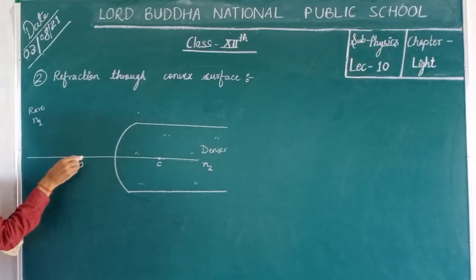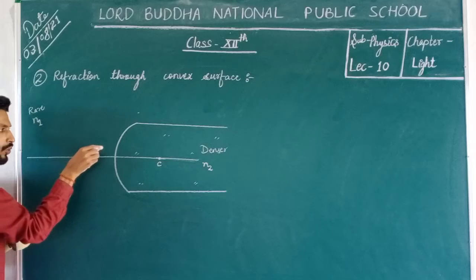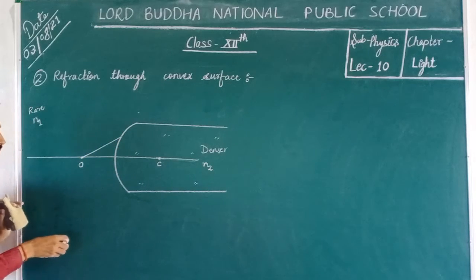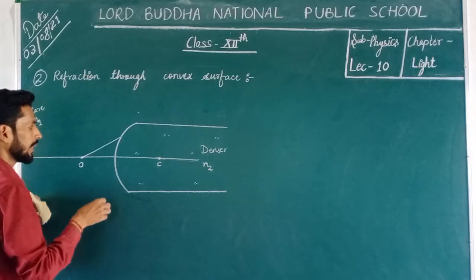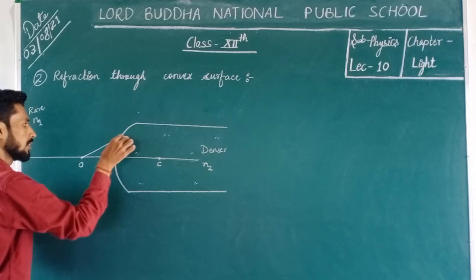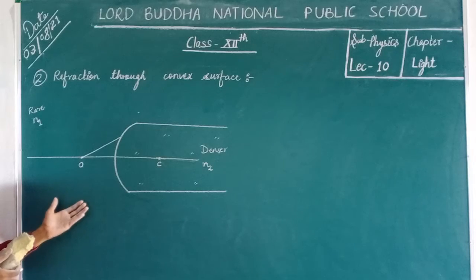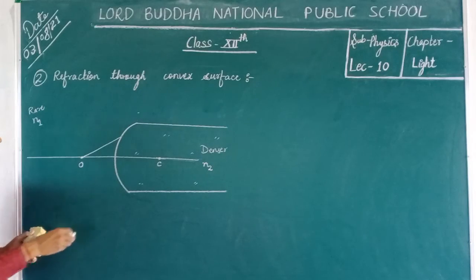Now if the ray of light is coming from this object and goes inside this transparent medium, then we can draw the ray diagram for this purpose.